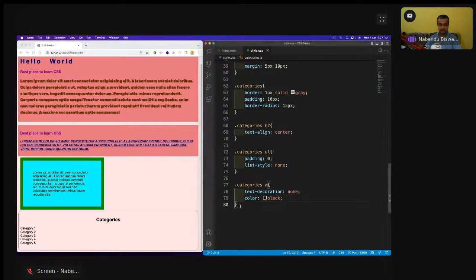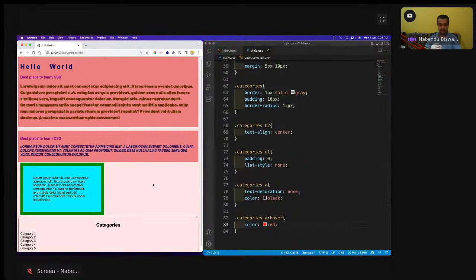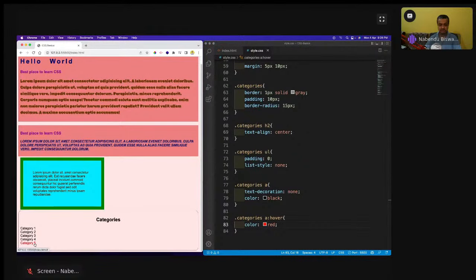So I'm going to do .categories a:hover, and then color is red. It will show this as red. So see, it will show exactly where it is.